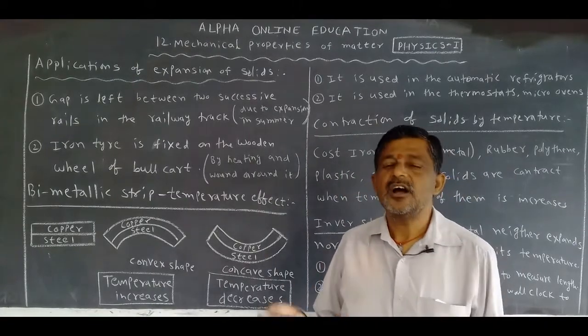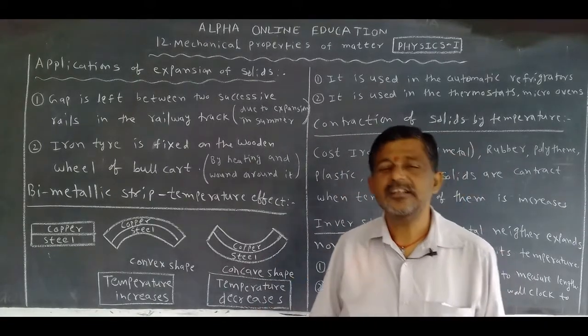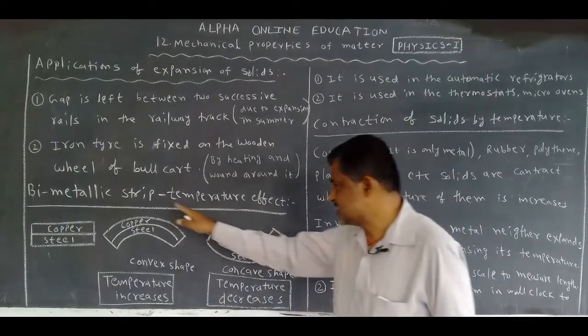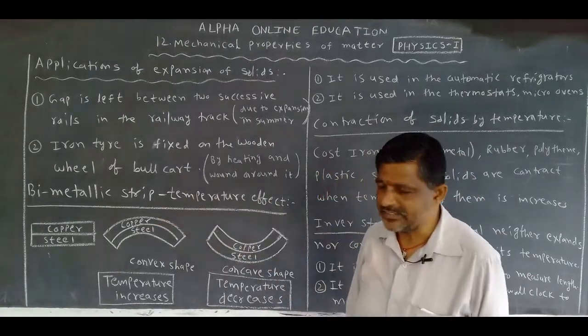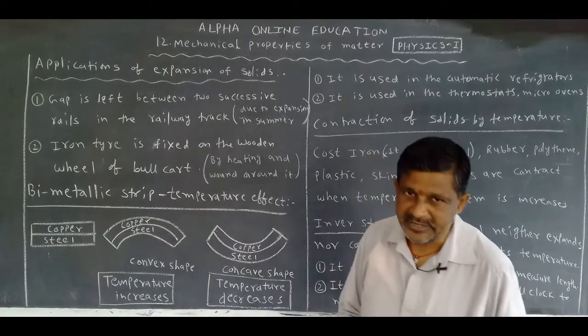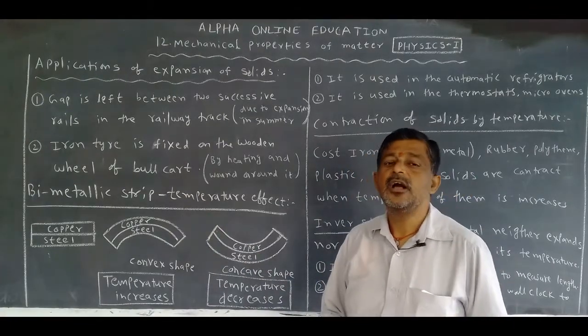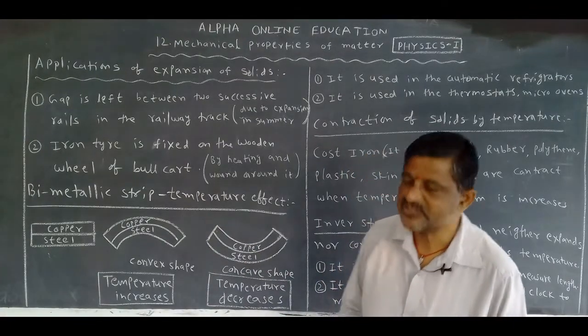In the automatic refrigerator, one strip is provided. The strip is a bimetallic strip. It is used in automatic refrigerators.